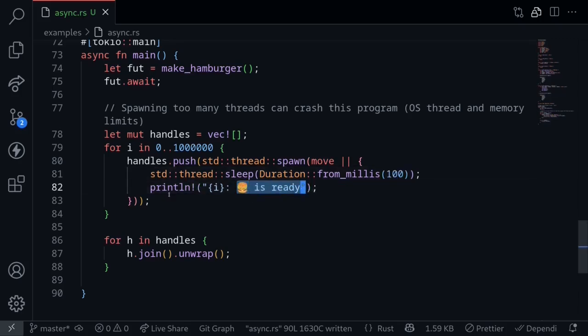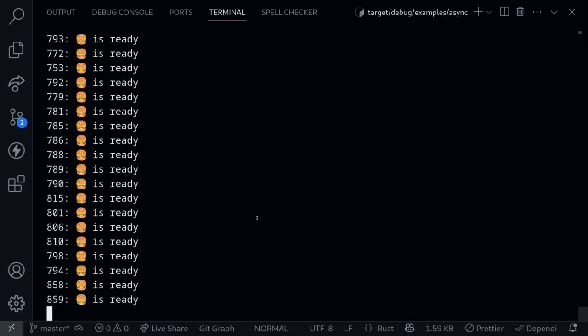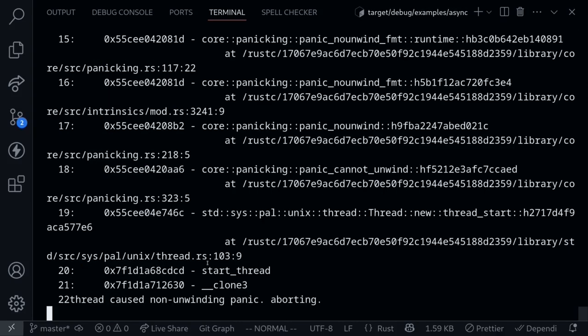When threads are spawned, they return what's called a handler. This handler must be waited on inside the main function, so that the main function will exit only after all of the threads have completed their execution. That is what this part of the code is doing. It's waiting for the threads to return their result. So that is basically it. Let's try making 1 million hamburgers concurrently using native threads. Execute the code, and we see that after a while the program crashes.